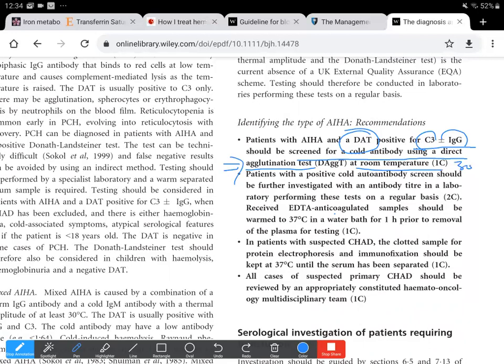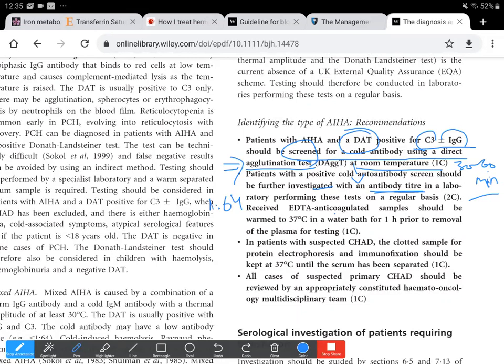We had mentioned earlier as well that the patient's serum is tested against normal RBCs at room temperature for 30 to 60 minutes to detect the direct agglutination and to screen for the cold antibodies. Patients with a positive cold autoantibody screen should have a titer done. This is to distinguish between cold hemagglutinin disease and cold agglutinin syndrome, in which case the titer would be less than 1 in 64 in cold agglutinin syndrome, that is the secondary cold agglutinin disease.